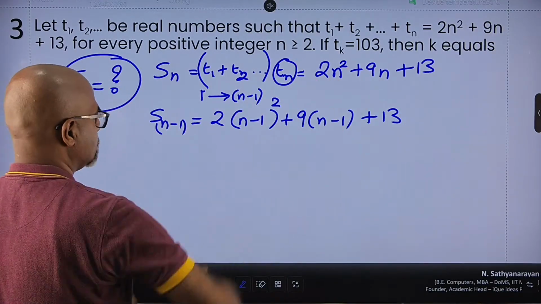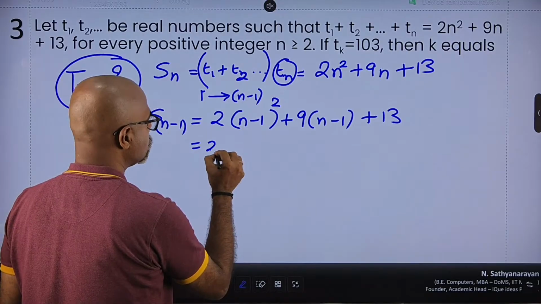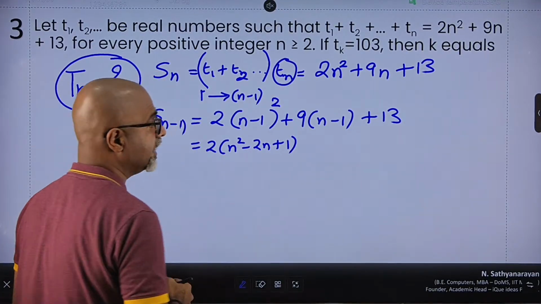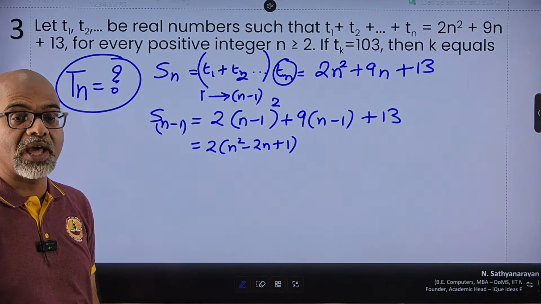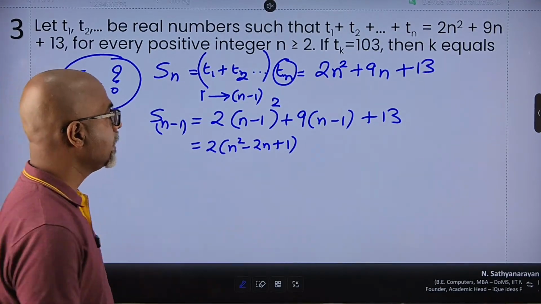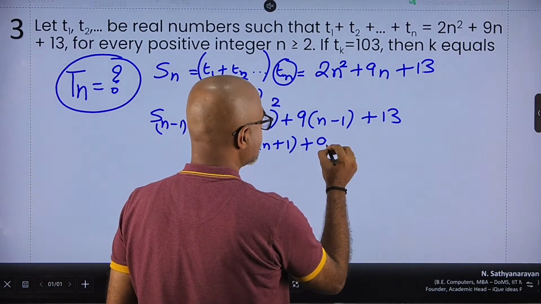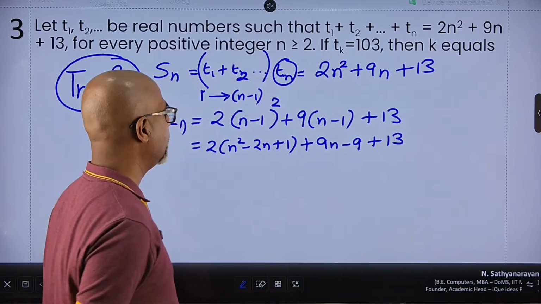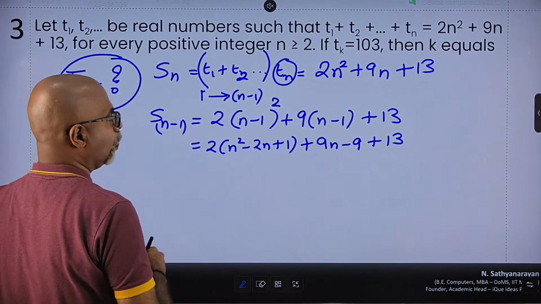So let's first expand this. So this becomes 2 into n square minus 2n plus 1. Remember your identities, (a minus b) the whole square is a square minus 2ab plus b square. This becomes plus 9n minus 9 plus 13. Brilliant. Now let's again open this and simplify it.